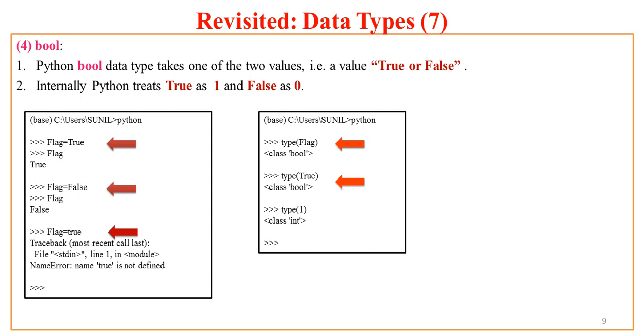But don't get confused between the numeric 1 and the value 1 associated with true. True is internally treated as 1 by Python. If you try to explicitly interpret that 1 as true, then you are under a wrong impression. Python will not treat that 1 as true. Python will treat that 1 as an int. Now if I ask what is type 1, it returns class int. So be clear in this. You should not have any confusion in this.